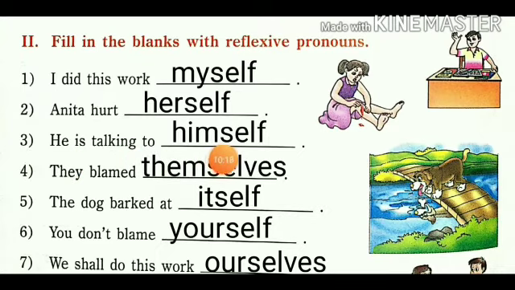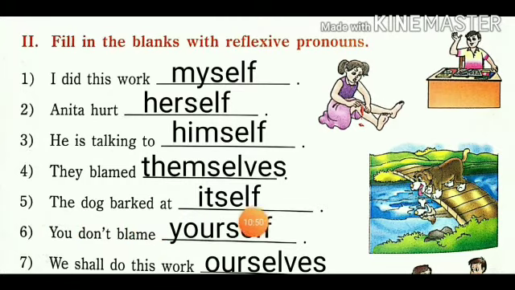He, the boy or the man, is talking to himself. So we are using here himself as a suitable reflexive pronoun. Fourth number, they blamed. So they is a personal pronoun and we have converted it here to themselves as a plural reflexive pronoun. Fifth number, the dog barked at itself.